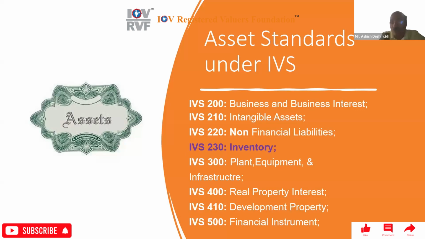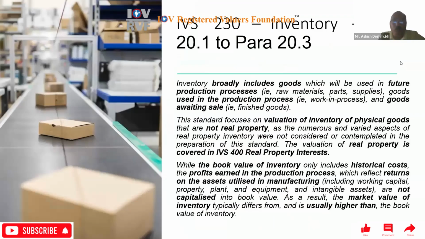Then IVS 230, that is inventory. IVS 300, that is PPE, plant equipment and infrastructure. Then IVS 400, real property interest. IVS 410, development property. And IVS 500, that is for financial instruments. Okay, so these are all asset standards under IVS. Out of that we have selected IVS 230 for our today's CP topic. So directly I'll go to that IVS 230, that is the inventory.